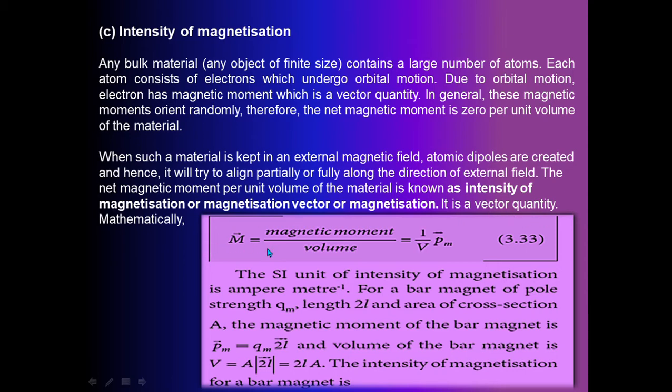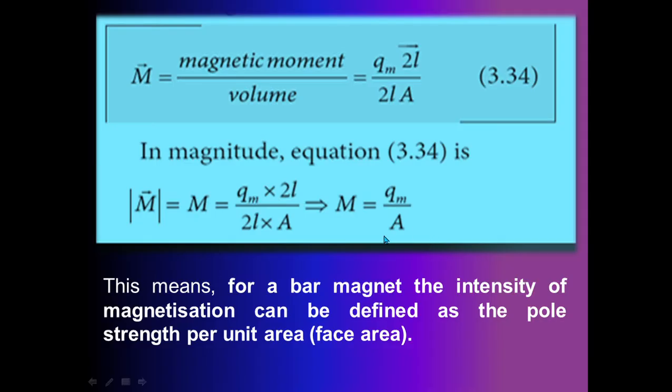So mathematically the formula is M vector is equal to magnetic moment divided by volume, which is equal to Pm vector divided by volume. So the final equation of intensity of magnetization is M is equal to Qm divided by A. That means the pole strength per unit area.